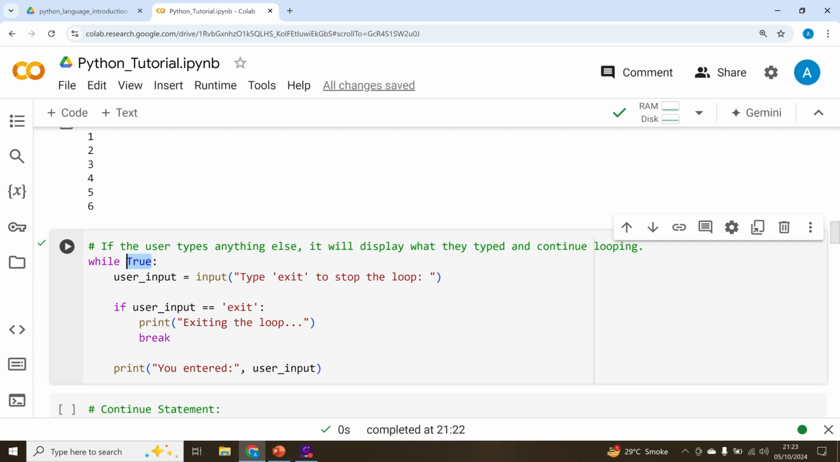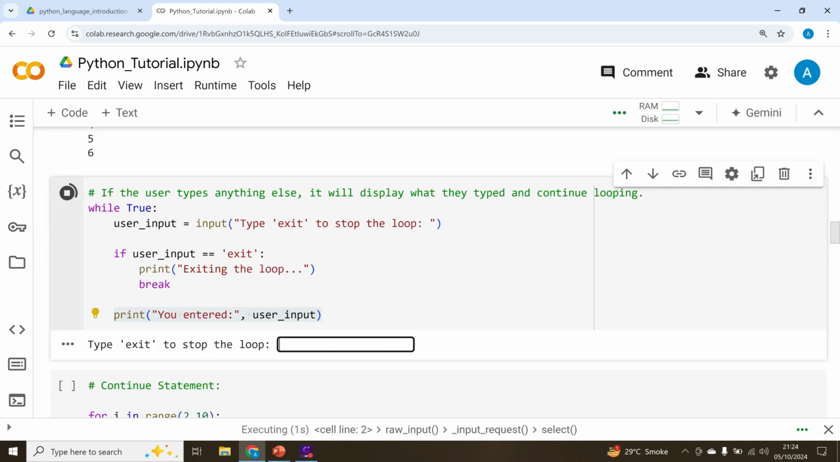This code is requesting a user input. We have the input keyword here, then parentheses, and then a prompt where we say type exit to stop the loop. If the user input is equal to exit as a string, then we want to print exiting the loop, and then we do a break. This break will exit the loop, it will terminate the loop. Remember, once we exit the loop, the statement that was after the break in the loop will not be executed. So let's run this cell.